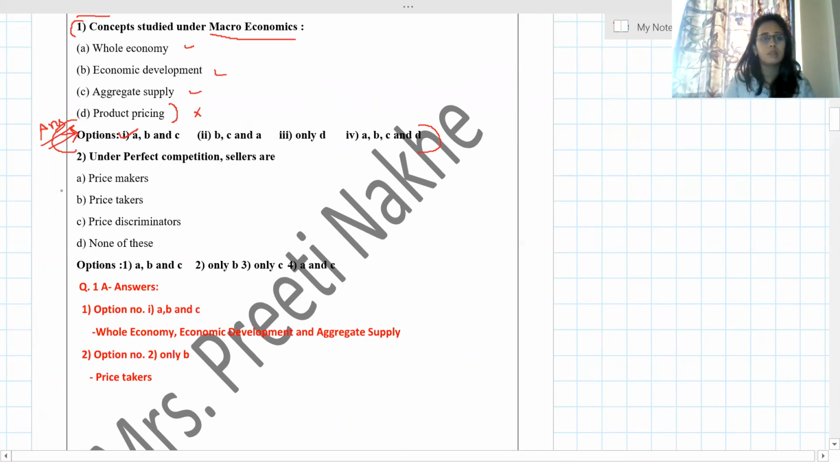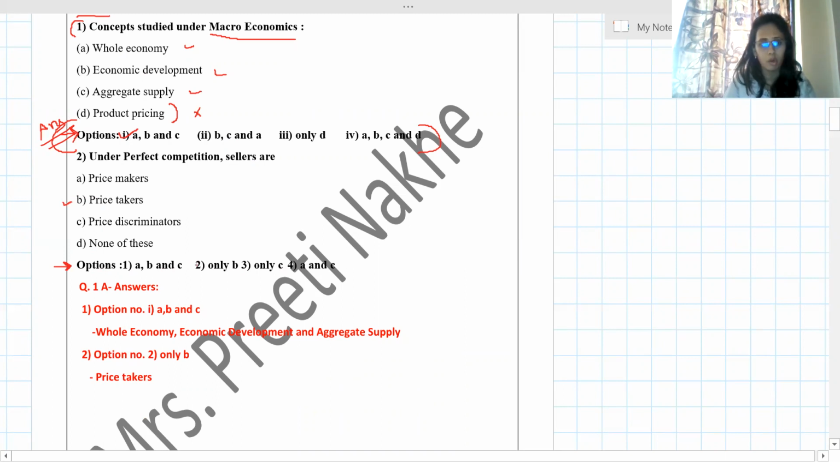Sailors are, these A, B, C, D is also part of your question. So I should understand now, under perfect competition, sailors are price maker, price taker, price discrimination, none of this. According to me, it should be price taker. So I should search these options now. I have finalized that the answer should be price taker, so only B is my answer. I should search whether this option is available or not.